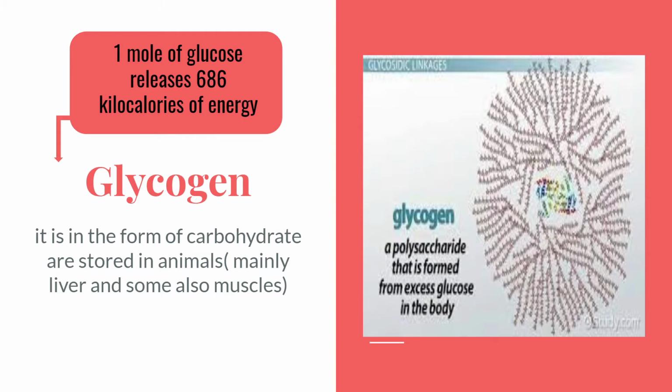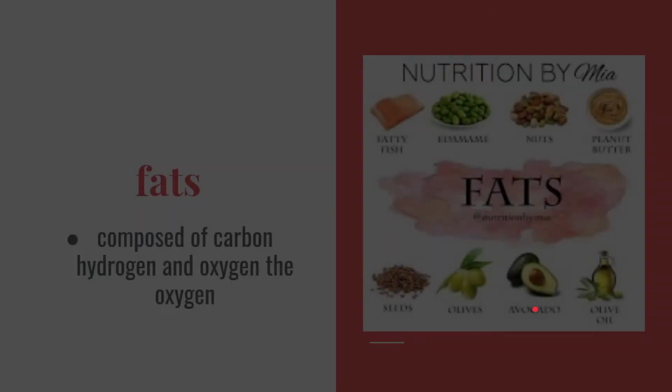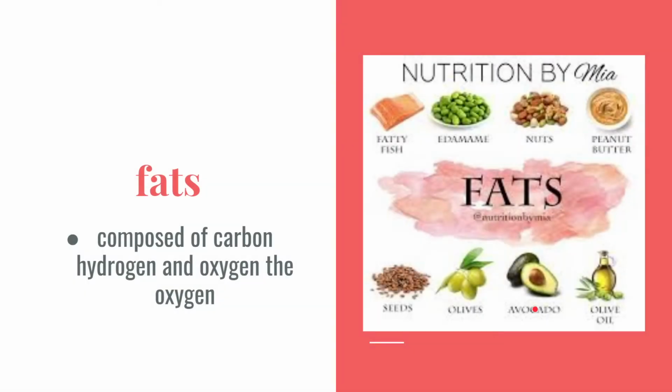Muscles and liver in animals, and it is a polysaccharide formed because of excessive glucose in our body. Carbohydrates we understood, we finished carbohydrates. Now comes fats. Fats are composed of carbon, hydrogen, and oxygen.